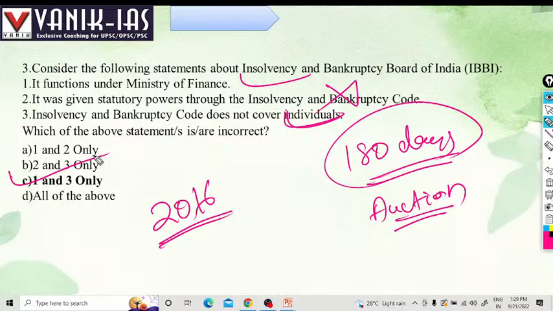Bankruptcy is a situation where a court of competent jurisdiction has declared a person or other entity insolvent. For example, a particular authority declares a particular company bankrupt or insolvent. When it declares a particular person insolvent, that means the person is unable to pay his dues. So options 1 and 3 are right.